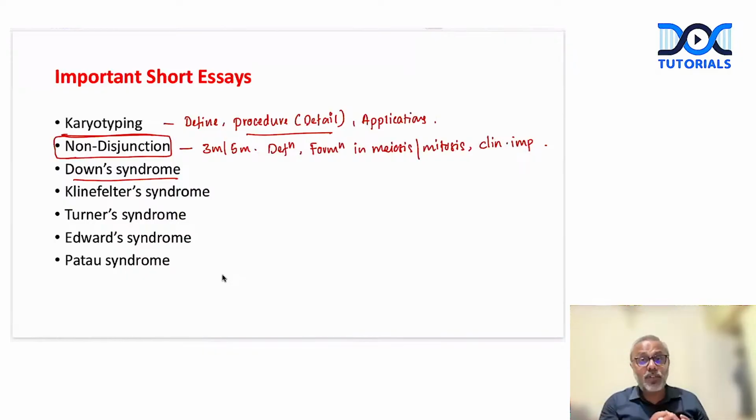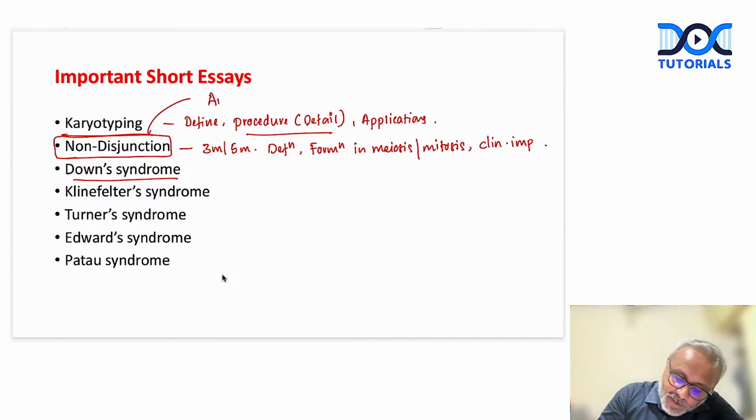So instead of 2 chromosomes, one maternal and one paternal at 21 side, we have 3 chromosomes, and this is what we call trisomy. How does trisomy result? Trisomy results because of non-disjunction. So you should know what is non-disjunction and how is this different from the anaphase lag.